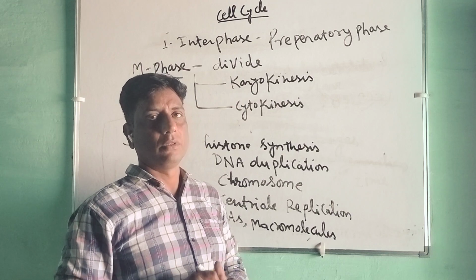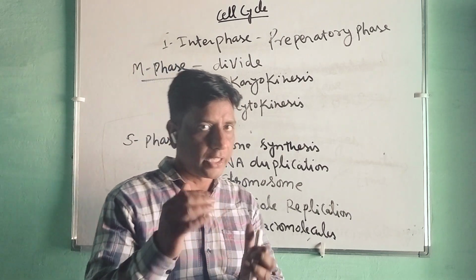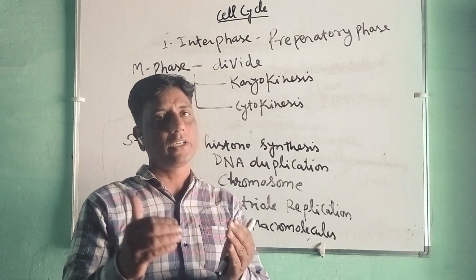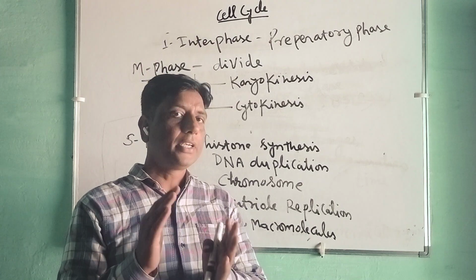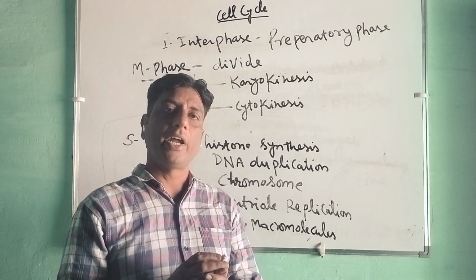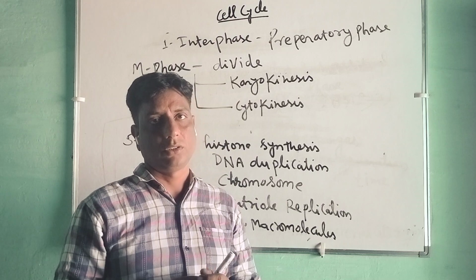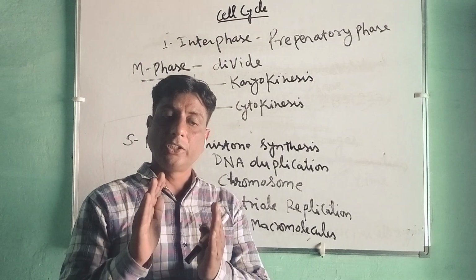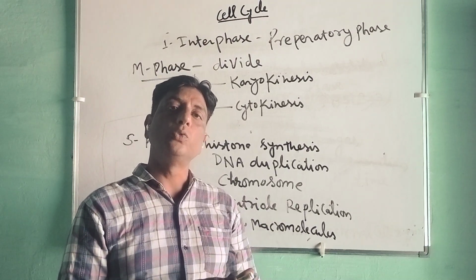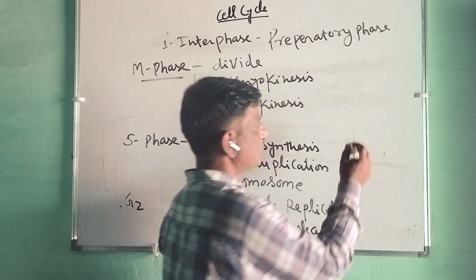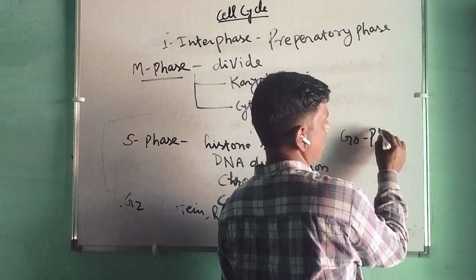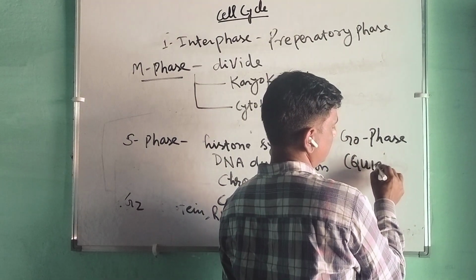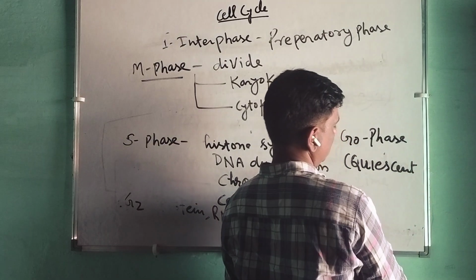Now, what will happen when the cell is ready? If the cell is ready to divide again, then it will enter into G1. When it is not ready, then it will enter into the G naught stage. It will rest, an inactivation phase. The G naught phase is also termed the quiescent stage.